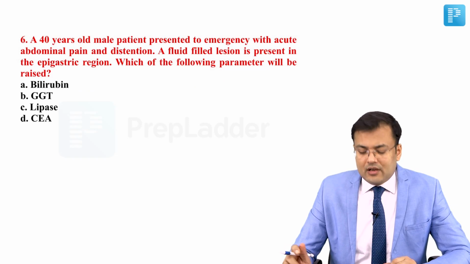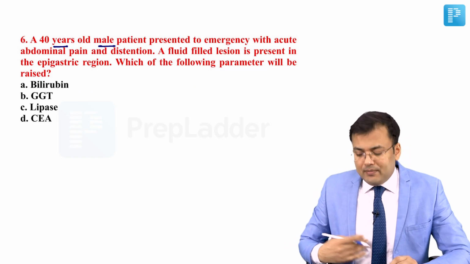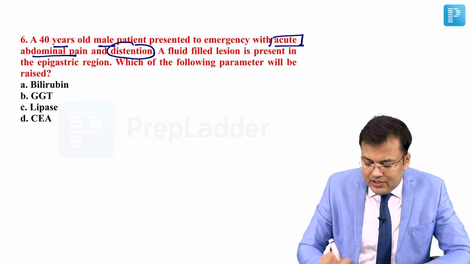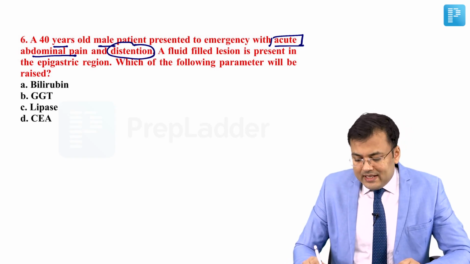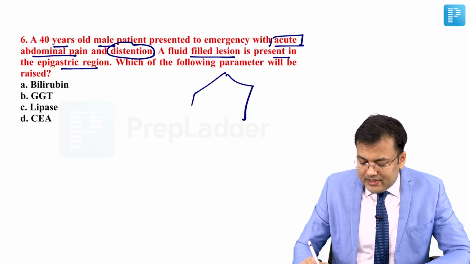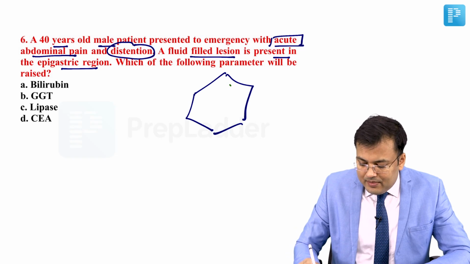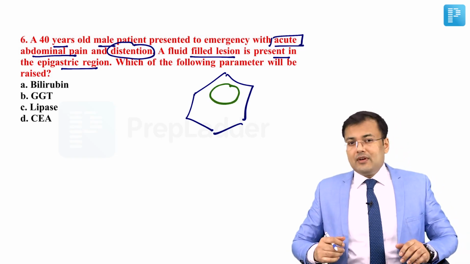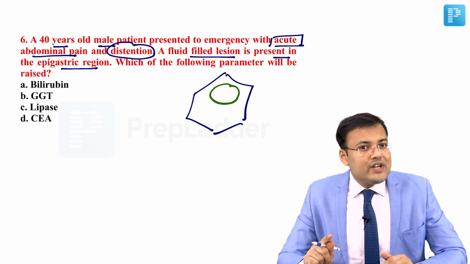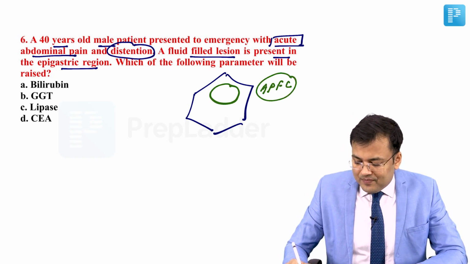See question number 6. A 40 year old male patient presented to the emergency with acute abdominal pain. So the patient has acute abdominal pain and distension. The second statement says a fluid filled lesion is present in the epigastric region. So what's the problem? This patient has pain, there is distension, and after that you notice that this patient developed a fluid filled lesion where? In the epigastrium. So what is the classical picture? This is the classical picture of acute pancreatitis in which the patient developed an acute pancreatic fluid collection.